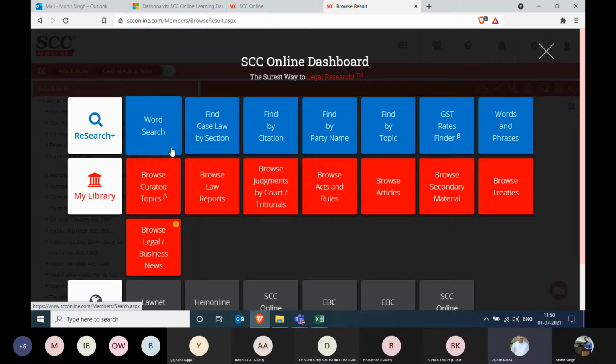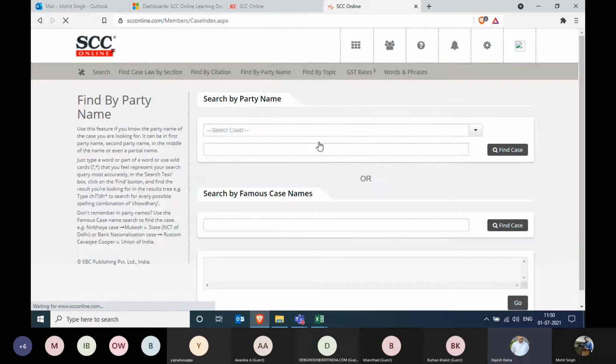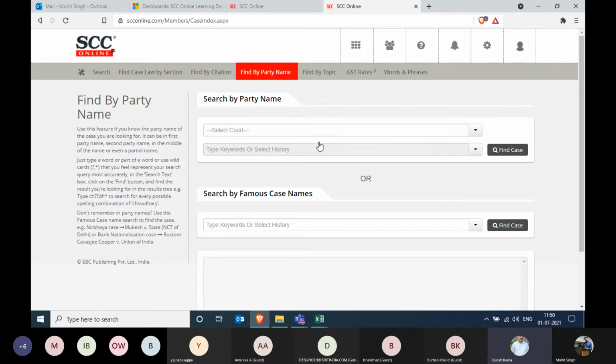So we'll show you the find by party name option, where we have two sections over here. One is the search by party name and the second one is searching by famous case name. Famous case names are the ones made famous by the media. So you have the Sabarimala case, the bomb blast case, the BMW hit and run. So many are there. You can simply type the famous case name in the section below.